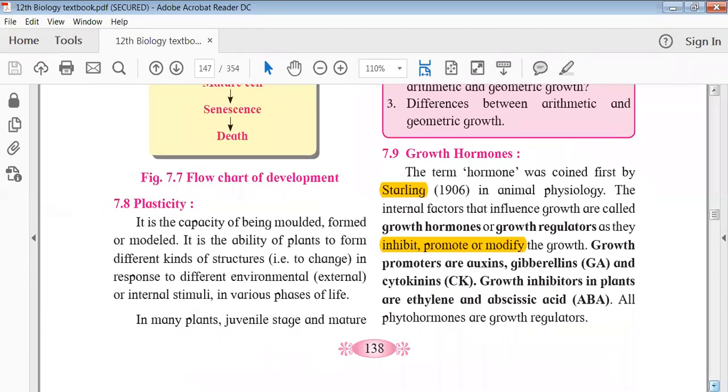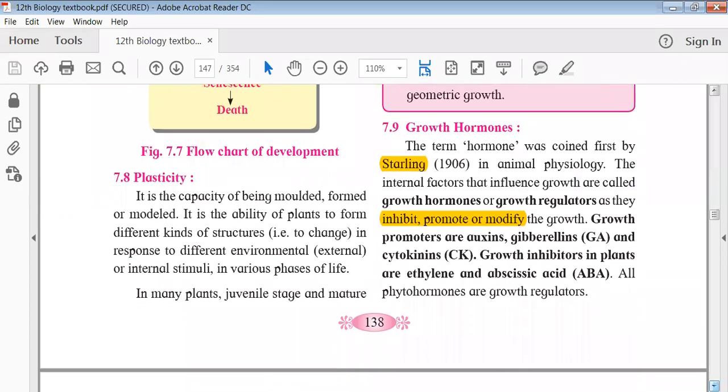The similarities are that enzymes are biocatalysts and hormones are chemical messengers, and both are present in a small amount and both are very specific in their activity. So with this, I think this is a very small introduction about hormones, and you can now understand exactly what hormones are.